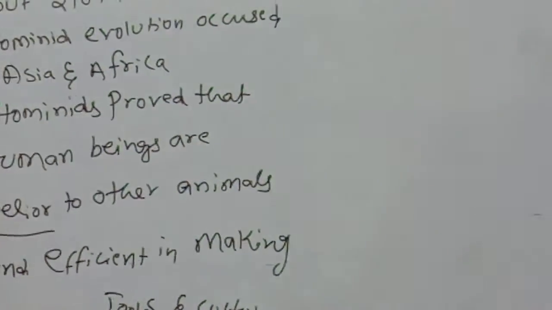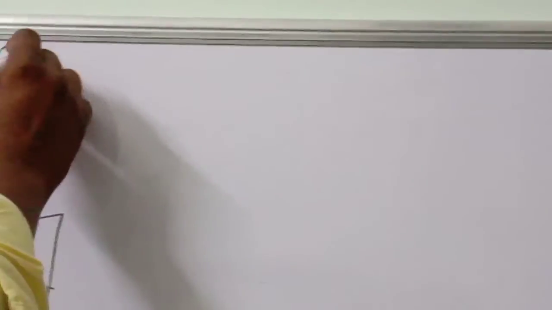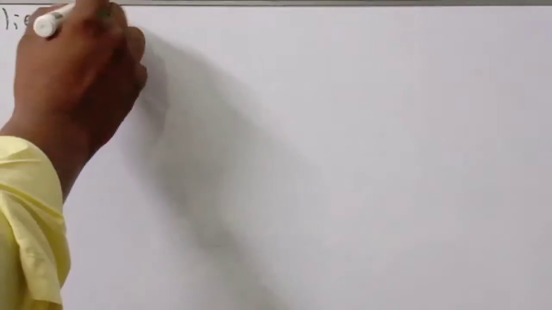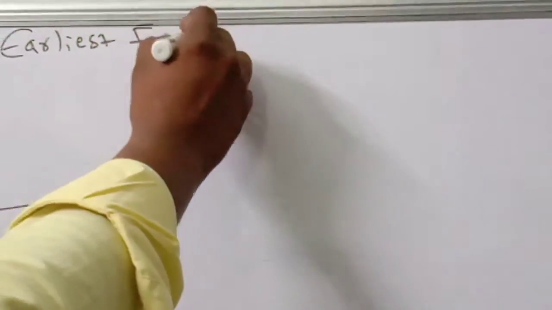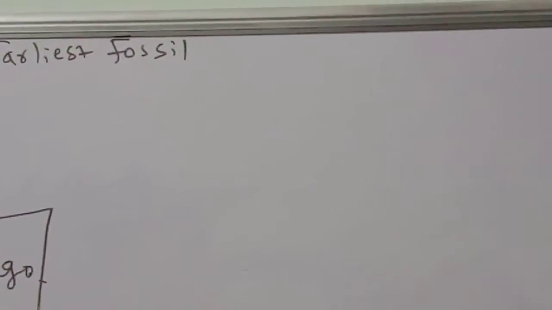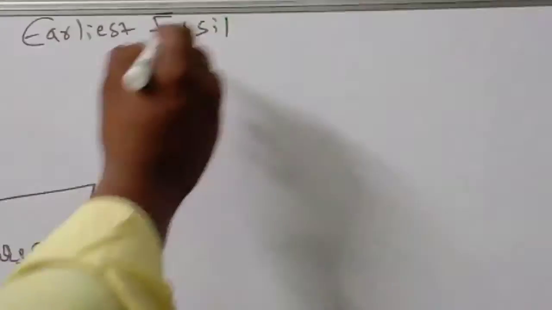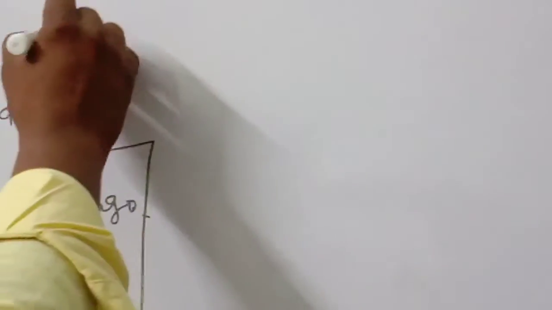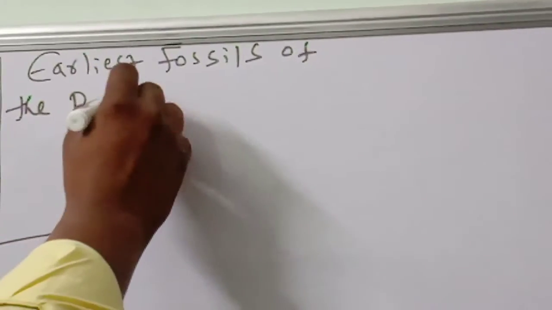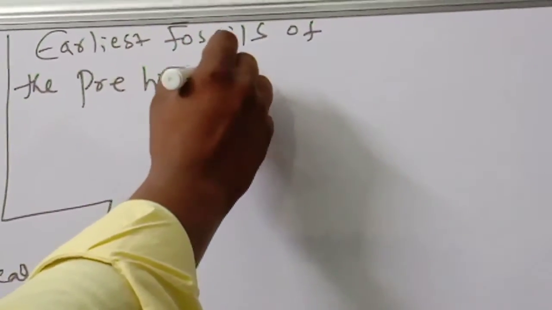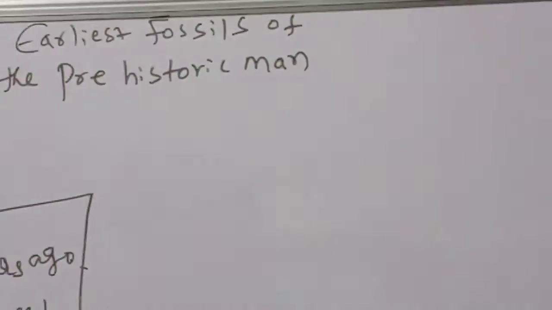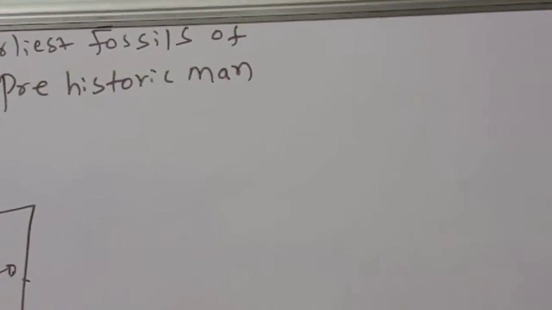Next, the earliest fossils. What are the earliest fossils of prehistoric man? Come on, guess it.